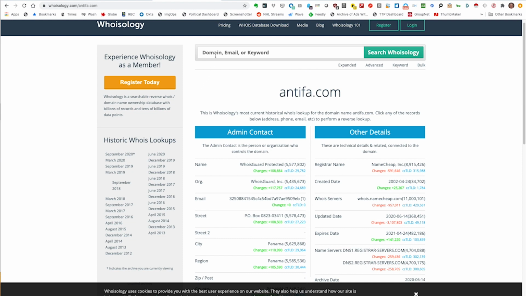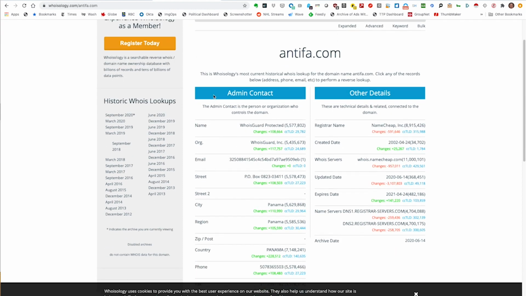So again, I just entered Antifa.com in the search field, and this is what we get. And the good thing here is that we can see that Whoisology has actually been keeping track of Antifa.com and its ownership information since April of 2013. And the record we're seeing right now is from September of 2020, so it's more recent.